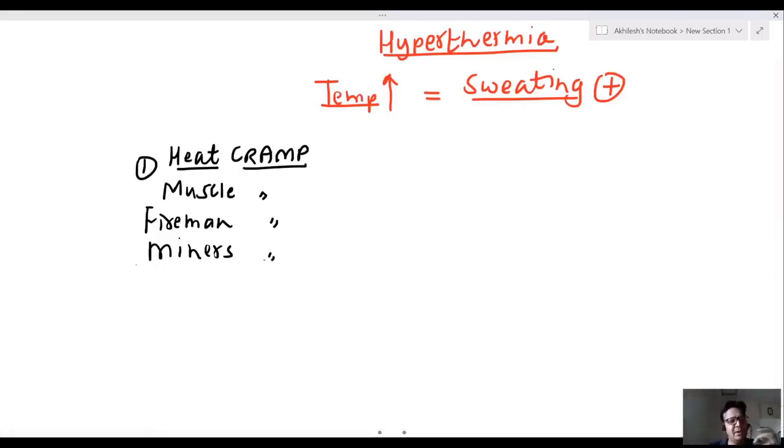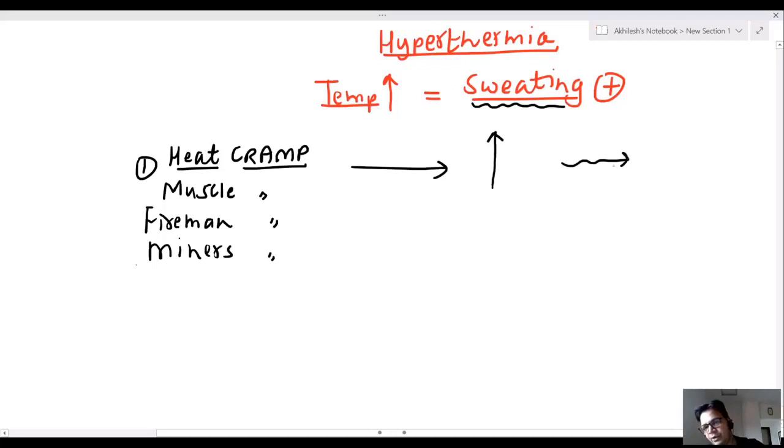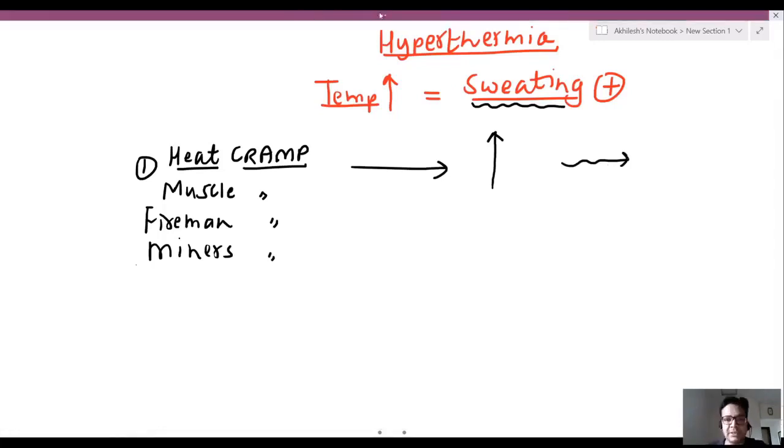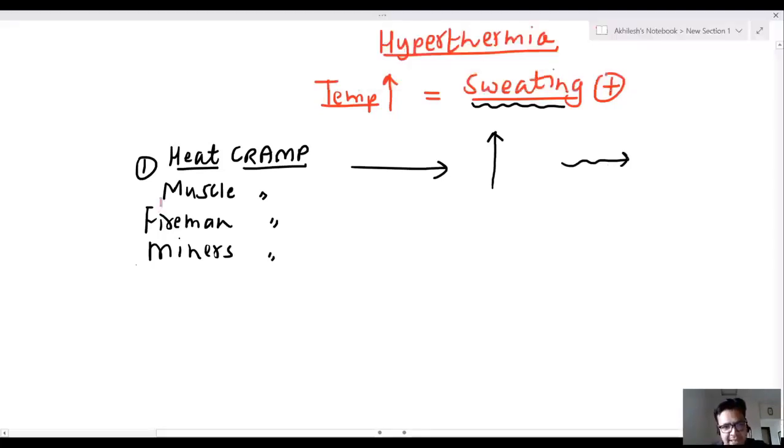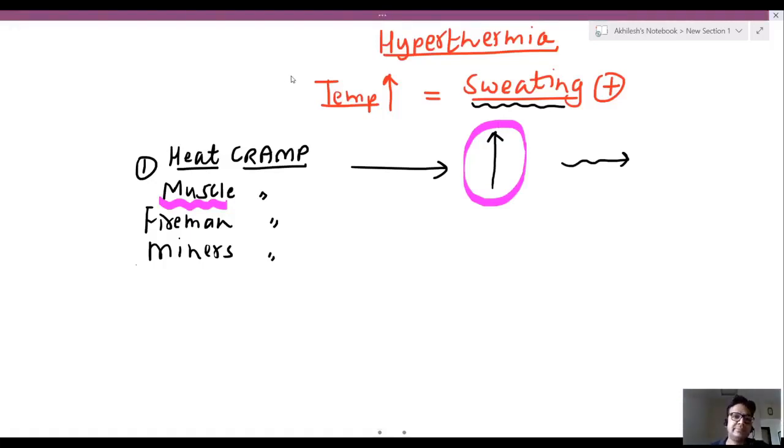What happens, sir? If I'm working in some heat, there will be increased sweating. Due to increased sweating, water and electrolytes are lost. That will produce muscle cramp. This is known as heat cramp. So, sir, if you get a question, in heat cramp, we have increased sweating.